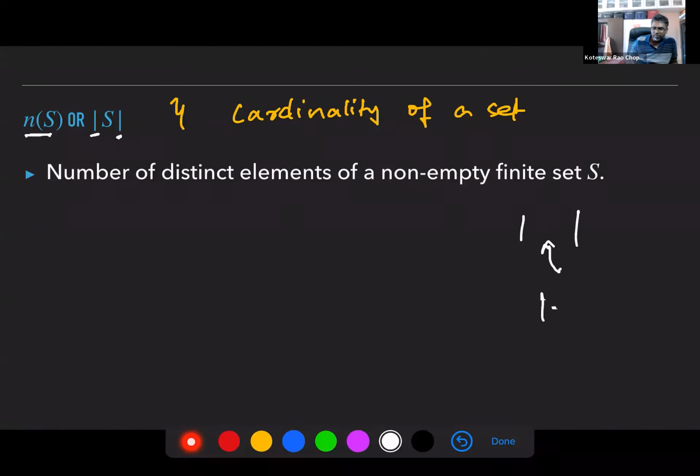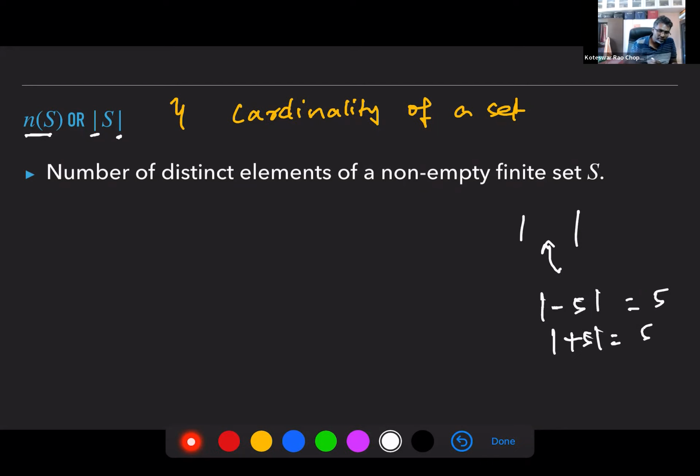Suppose you have -5. What is this telling you? It is telling you the distance of -5 from the origin. How far is -5 from the origin? You would say it is only 5, right? So you're getting a positive number out of it. If you take +5 also, you're getting the same thing. When you place those vertical bars and have numbers in between, you're getting the absolute value. You can read it as the distance of -5 from the origin. -5 and 5 are at the same distance from the origin, so they have the same answer.